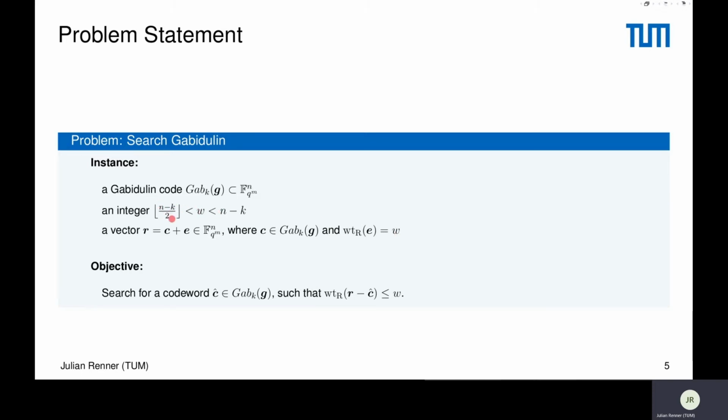So this is important. And then the objective is that one should find such a code word c hat from this Gabidulin code that we are given. And this c hat should be in rank distance to the received vector r of at most w. And to emphasize this, I put here a hat because this c hat does not have to be exactly the same as this c, but any code word of this Gabidulin code that is in distance at most w would be fine.